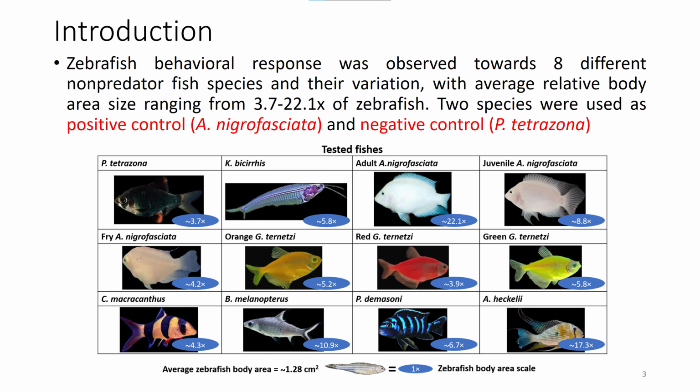In this study, zebrafish were exposed to 8 different non-predator fish species and their variations, and their behavioral phenotypes were observed. The relative body area size of the tested fishes ranged from 3.7 to 22.1 times that of the zebrafish, with the adult convict cichlid acting as a positive control for fear response and the tiger barb as a negative control. The fish that we tested are glass catfish, juvenile and fry convict cichlid, orange, red, and green-black tetra, clown loach, bala shark, Damascene cichlid, and threadfin acara.